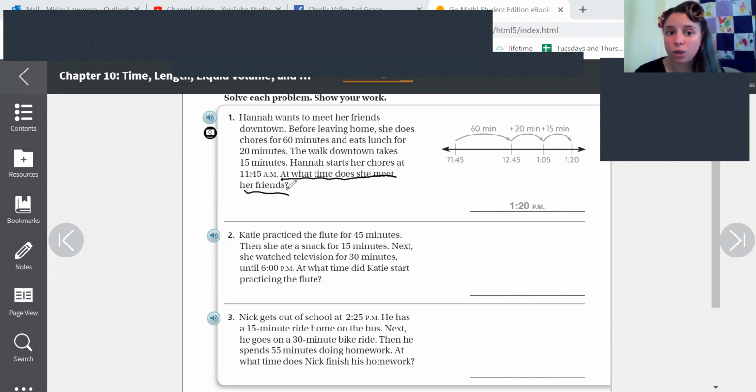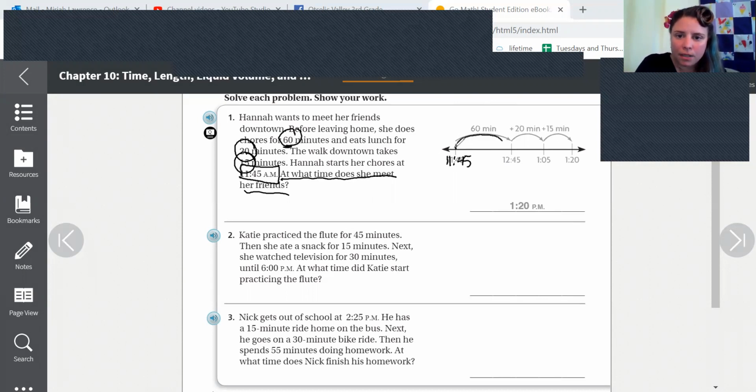Then we need to go in and circle the important information, right? She does chores for 60, she eats lunch for 20, and her walk takes 15. She starts at 11:45 a.m. So we know what time she starts, so we're going to be counting forward on our number line. So the first thing you're going to do is put your 11:45. And then we're going to make our first jump of how long? 60. And 60 is 1 hour.